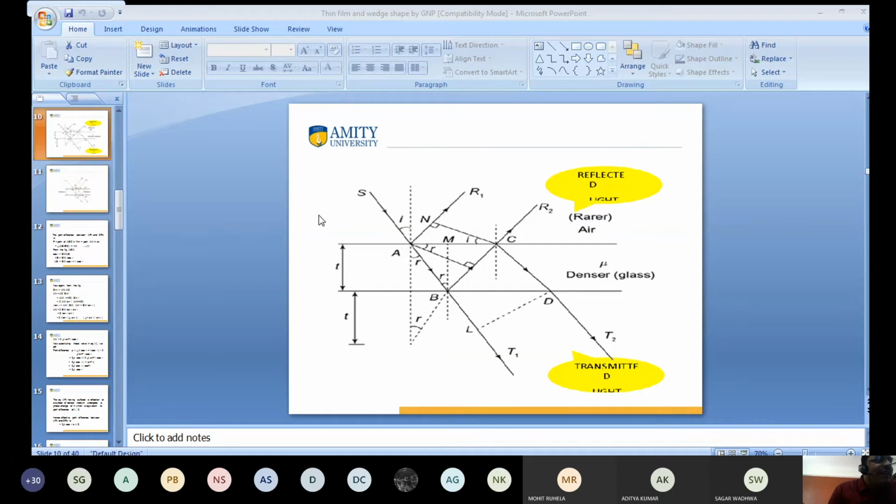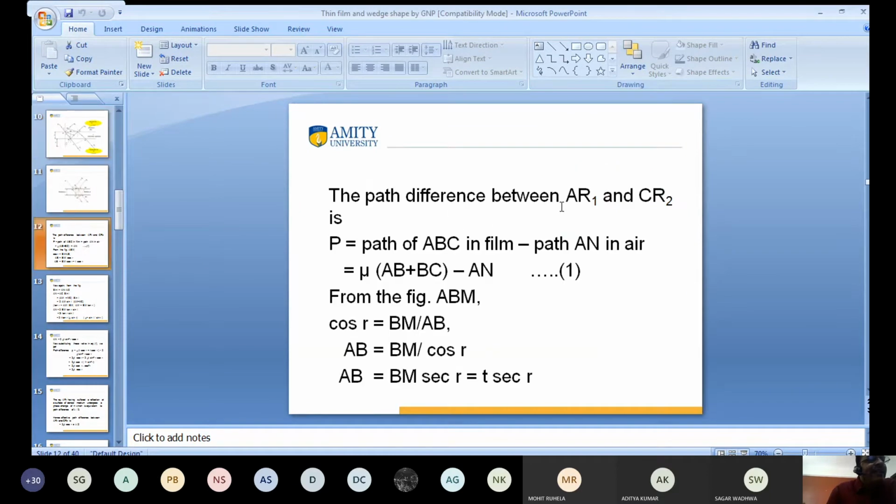The path difference between AR1 and CR2 is equal to the light travel in medium mu, ABC, minus, I have extended this part from C to this one, AN into air. So the path difference between rays of light AR1 and CR2 is the path of ABC in the film, film meaning in thickness, minus the path of AN in air.